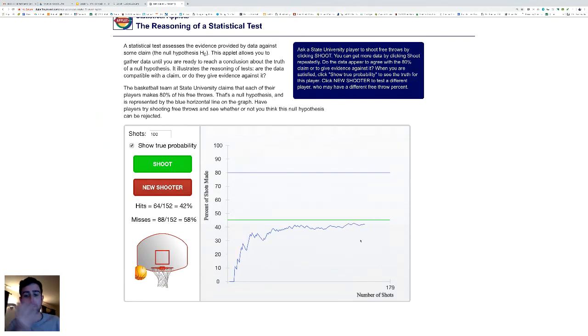So I would even want to get this up to maybe 300-400. And over a season, that's how you get the true percentage of a free throw shooter in the NBA, right? Over many, many games, not just one game. DeAndre Jordan, back in the day, would have one game where maybe he hits all of his free throws, but that doesn't mean he was a 100% free throw shooter. If you took the whole season, then you would get a good idea of what his true makes were. So hopefully this applet helps.